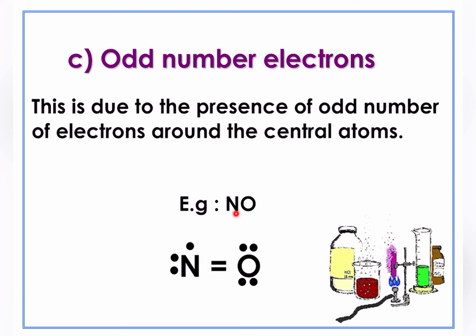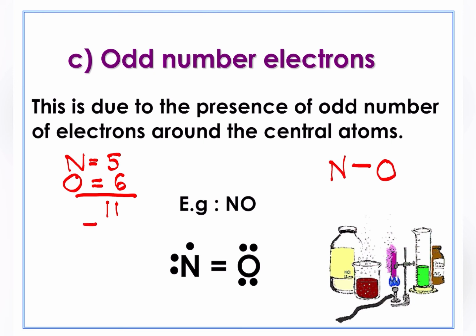For example, the case for nitrogen. So nitrogen, kita ada N equals to 5. And then we got oxygen equals to 6. So the value is 11. Seperti mana yang awak nampak, nitrogen akan jadi central atom dan dia akan bond kepada oxygen.